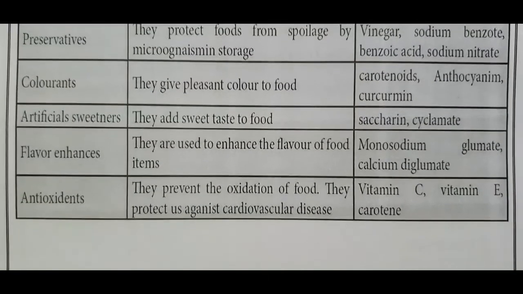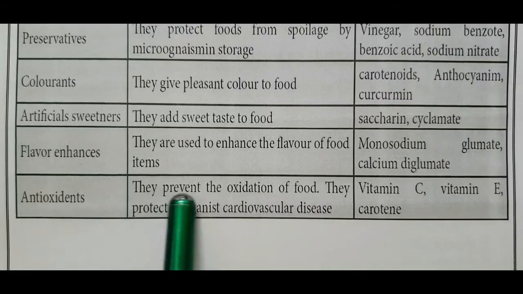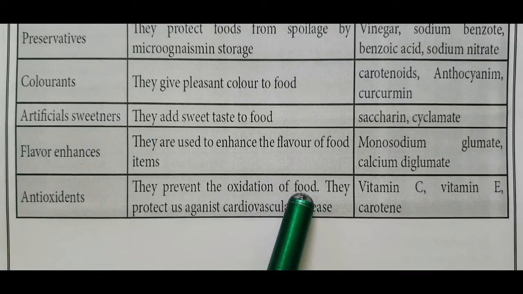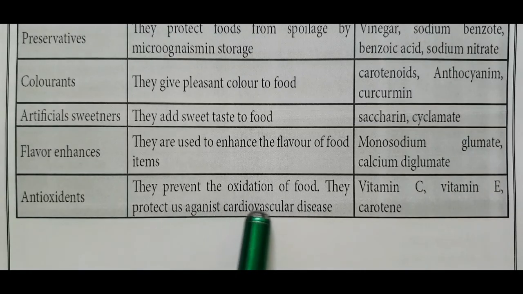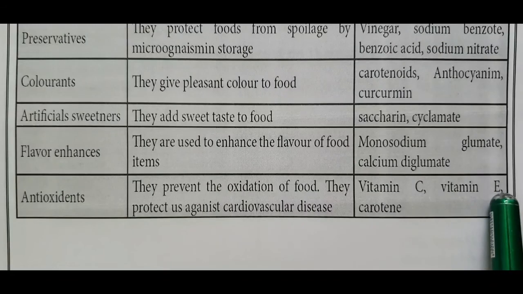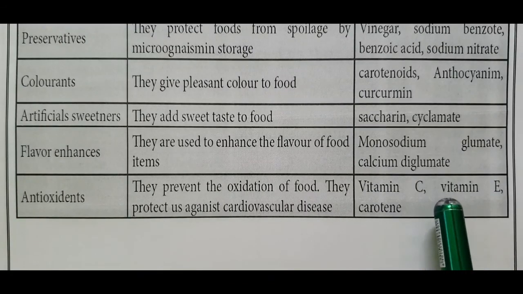Then antioxidant. They prevent the oxidation of food. They protect us against cardiovascular disease. Vitamin C, vitamin E, carotene are examples of the antioxidant.